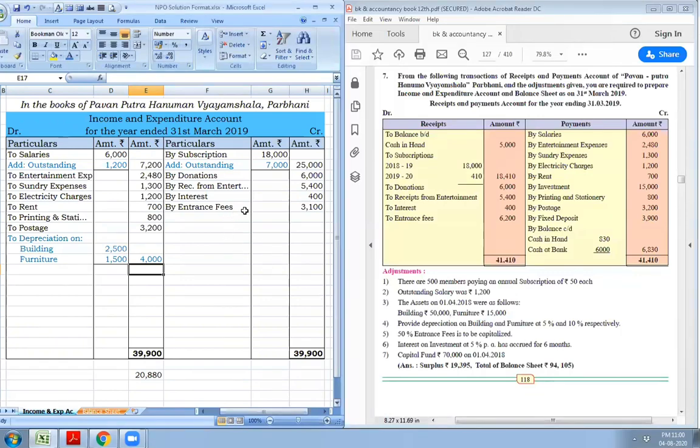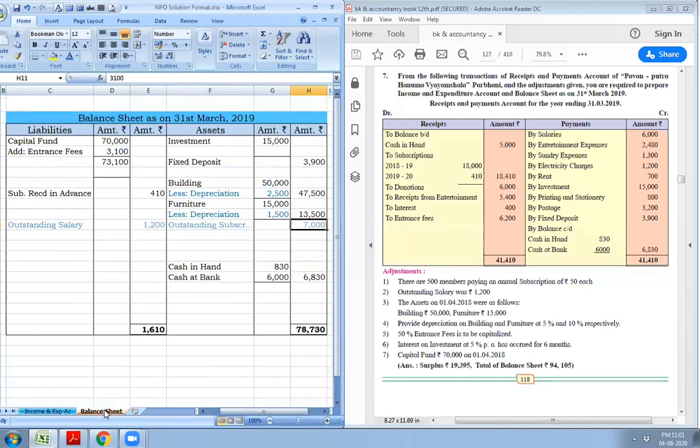Next adjustment is 50% entrance fees is to be capitalized. Entrance fees total amount given is rupees 6,200. Its 50% comes to rupees 3,100. We have recorded as income, and rest 50% we will have to capitalize. So we will add it to capital fund. Add entrance fees rupees 3,100.